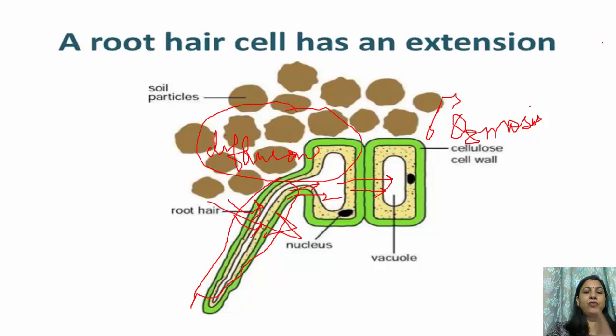In this way, the water and minerals from the soil reach the root hair through diffusion, from the root hair to the xylem vessel of the stem through the process of osmosis, and from the xylem vessel of the stem to the xylem vessel of the leaves also through the process of osmosis. Now, when the water reaches the leaves, some part of it is used in the process of photosynthesis, and the rest of the water is evaporated by the process of transpiration.